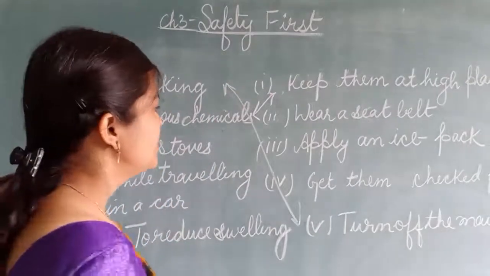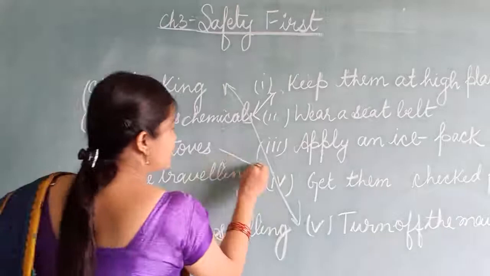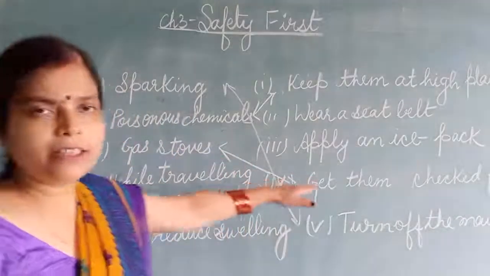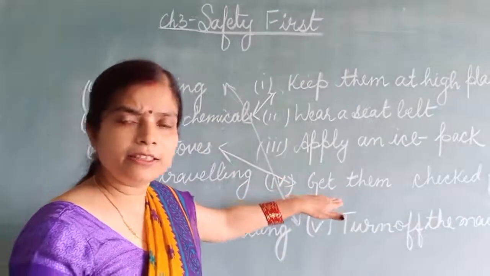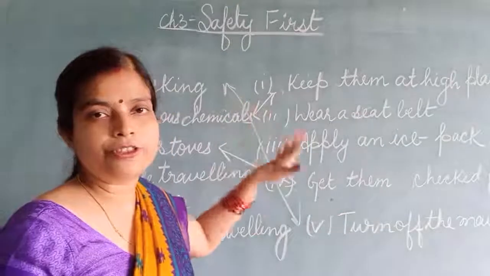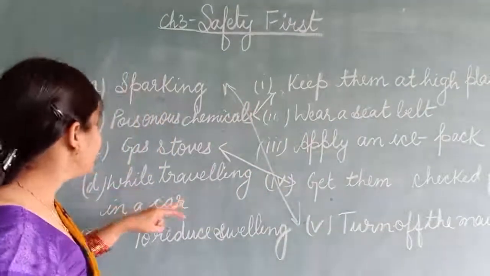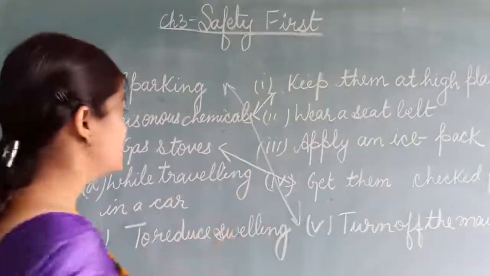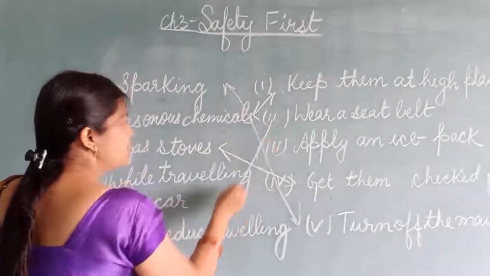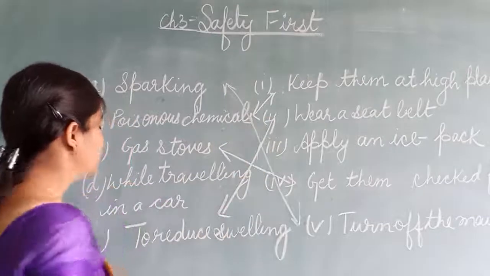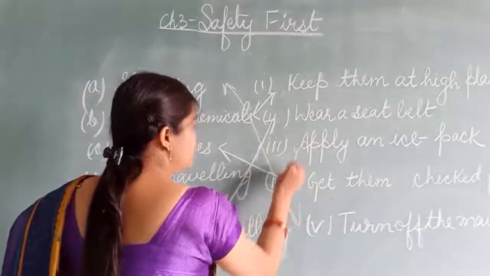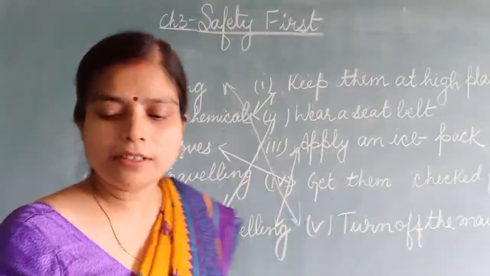Gas stove, get them checked for leakage. Always check it for leakage, because a very dangerous accident can take place with the gas. Gas is good also, but if we are careless, it is very, very dangerous. While traveling in a car, what do we have to do? Wear seat belt. We have to wear seat belt. To reduce swelling, apply an ice pack. We are applying ice pack to reduce the swelling.